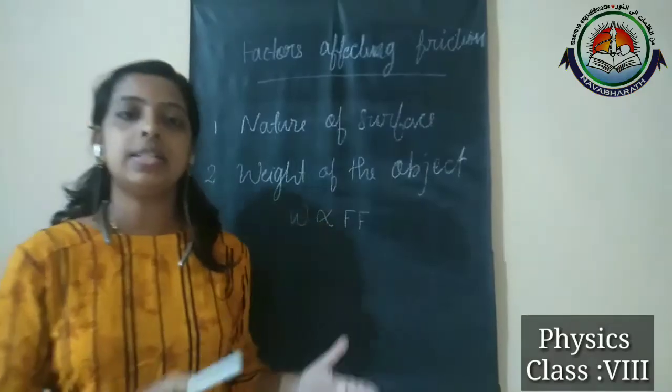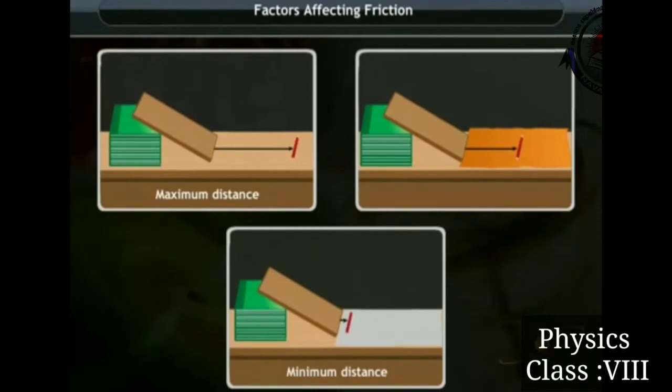So compare the distance. In the first case we can see that the pencil covers more distance. In the second case, when we are using the cloth, it also covers some distance but less than the first case. And in the third case, we can see that the pencil covers very little distance. So why does it happen like that? Because the force of friction exerted by these three surfaces is different.